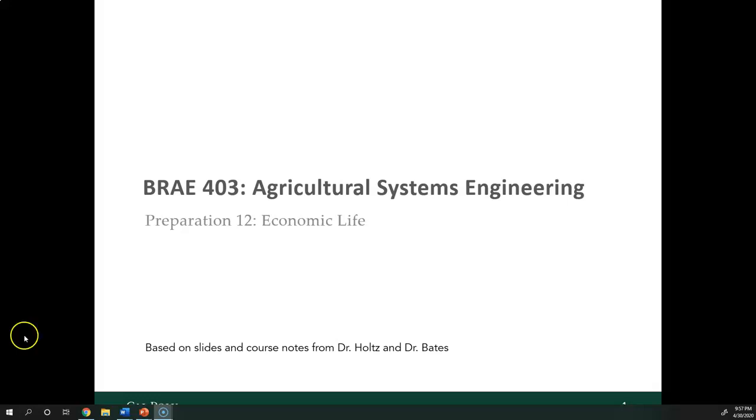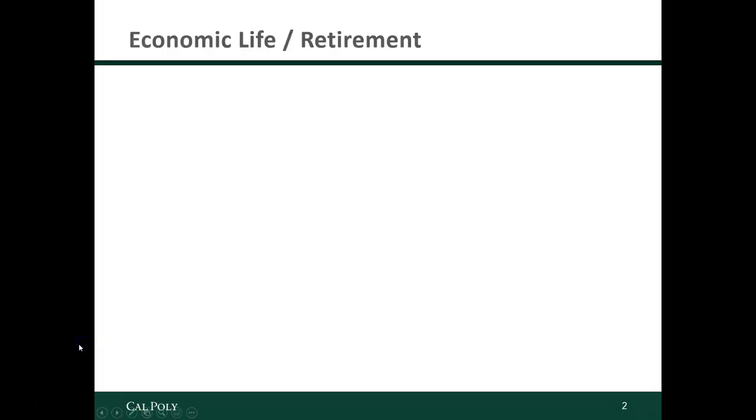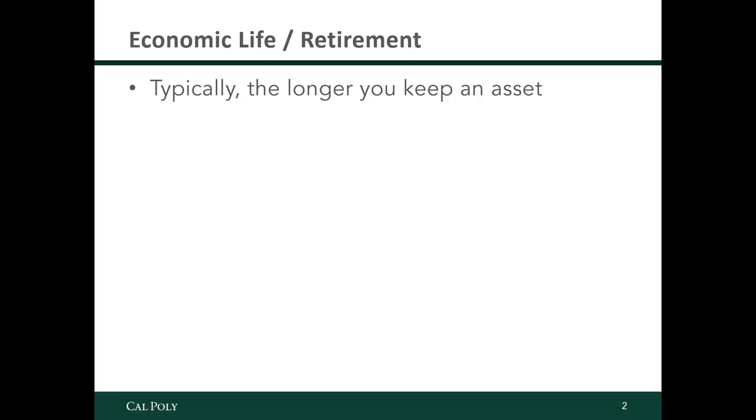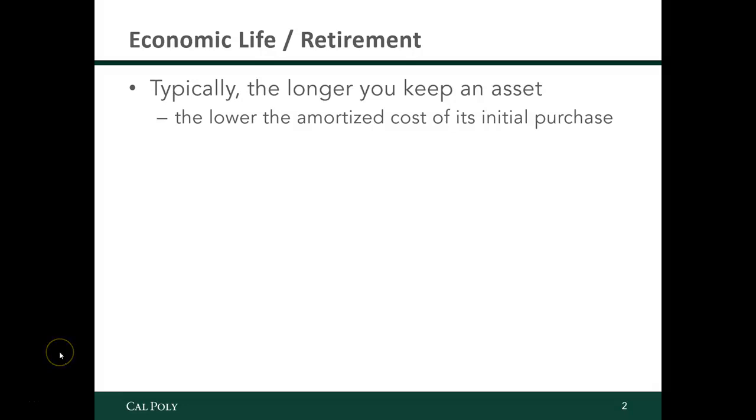Today's preparation is about economic life. So typically, the longer that you keep an asset like a tractor, a car, a bus, or whatever piece of machinery you have, the lower the amortized cost of its initial purchase, the equivalent uniform annual cost of its initial purchase. The higher the maintenance cost, though.